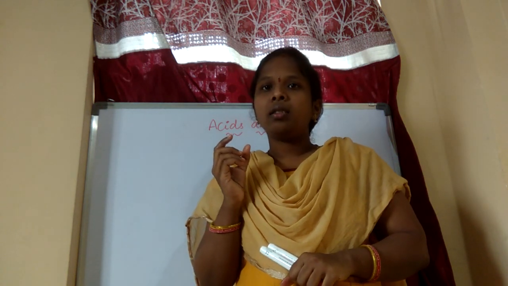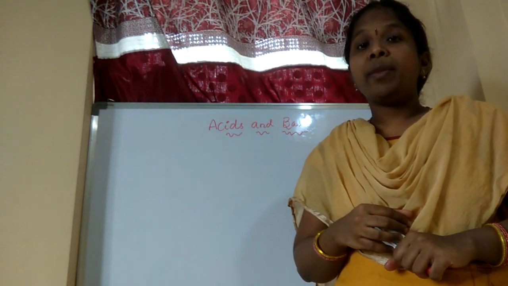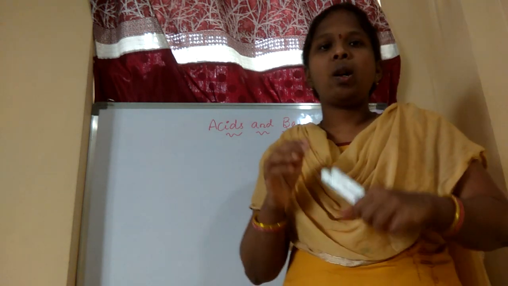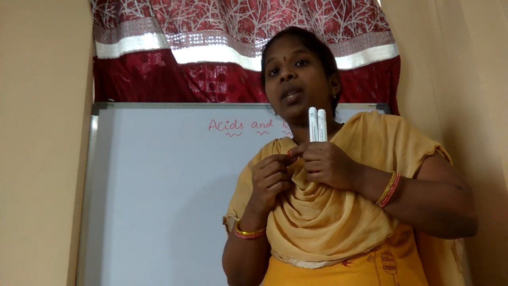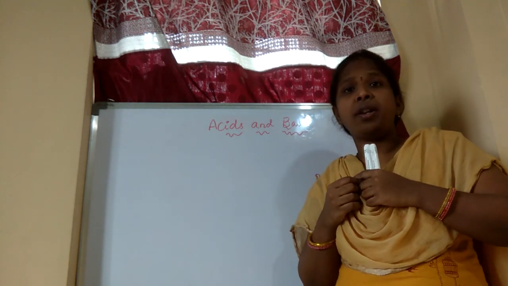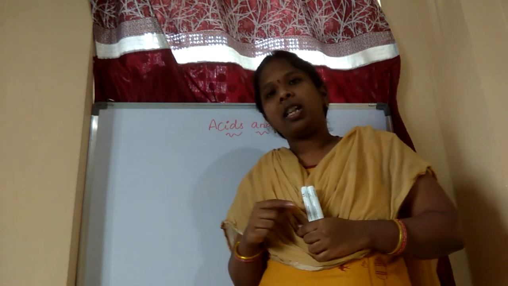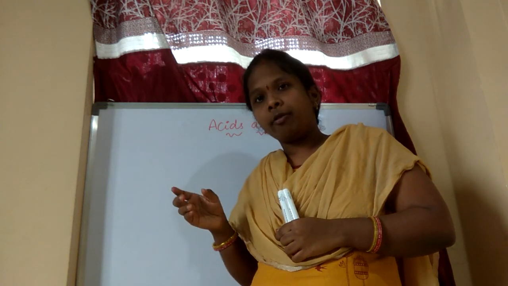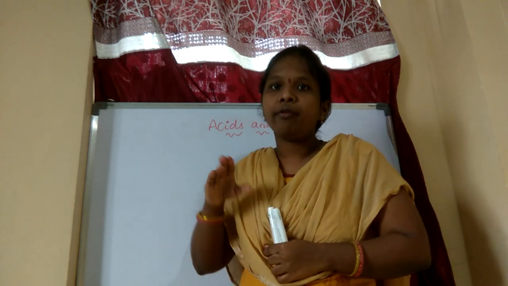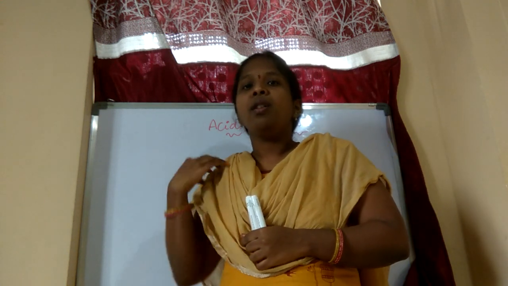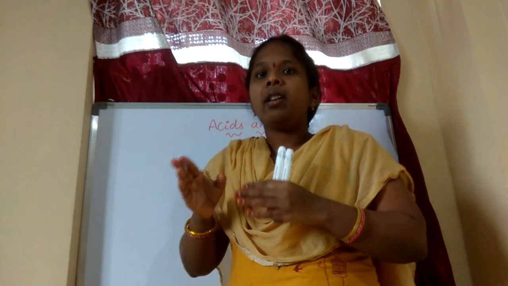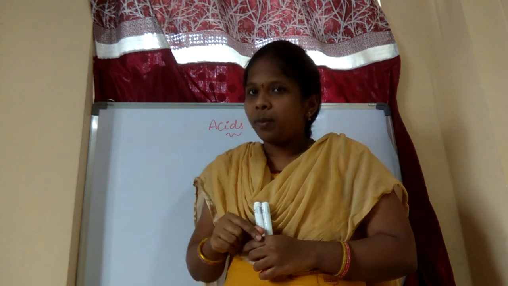Lemon is there in your house, no? So take a lemon, and afterwards what you have to do? The methyl orange color will be there. Apply the methyl orange color to the knife. Knife will be there in your houses. So apply methyl orange color to the knife, and afterwards cut the lemon with the help of the knife. Not a normal knife, the one which you applied the methyl orange color to. After applying that, if you are cutting, then what do you observe?